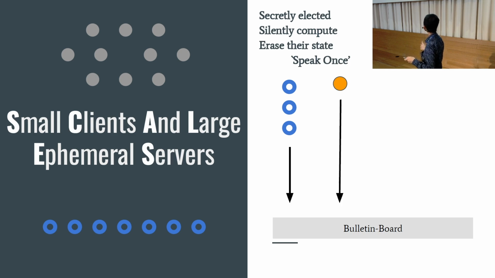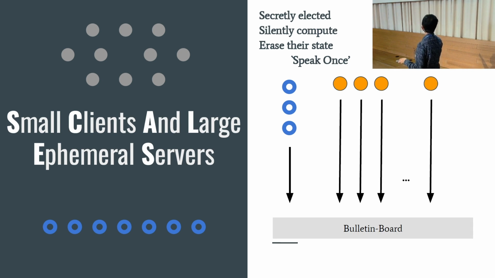At this point, if this server was initially honest, its identity is revealed to the adversary, and the adversary can now look at it and corrupt it almost instantly. However, its role in the protocol is done, and it has erased its state, so it doesn't really help the adversary much. In the next round, another server comes up and does exactly the same thing until we're happy with the number of servers we have in this particular phase.